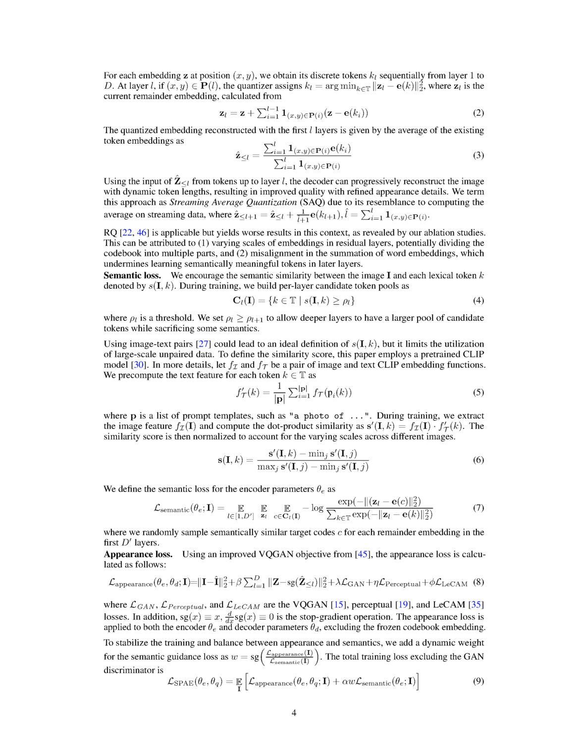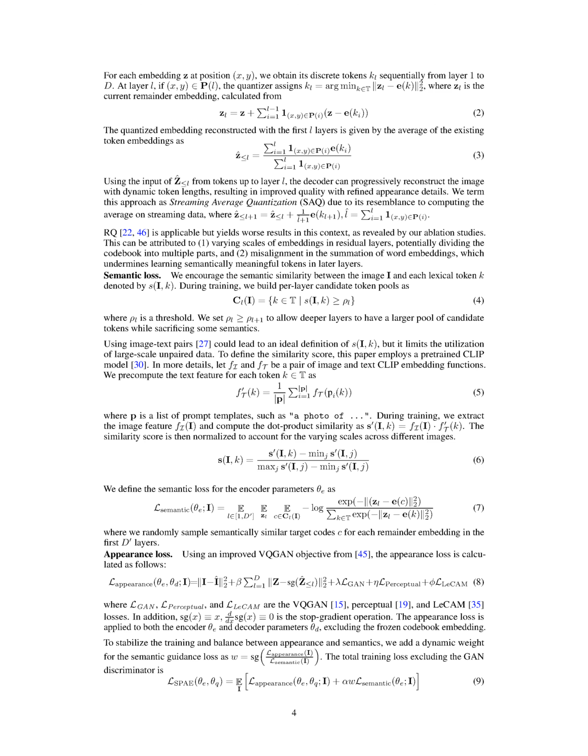We then normalize this similarity score to account for differences in scale across different images. We define the semantic loss for the encoder parameters, theta_E, by taking the expectation over the layers and the candidate tokens in the pool. We randomly select semantically similar target codes for each embedding in the first D layers. We also calculate an appearance loss using an improved VQGAN objective.